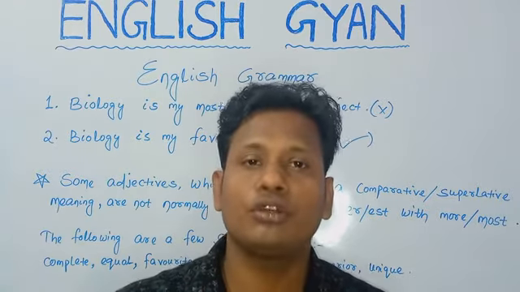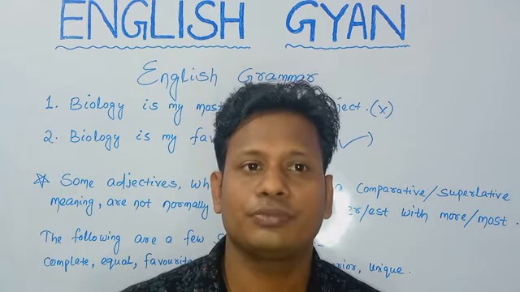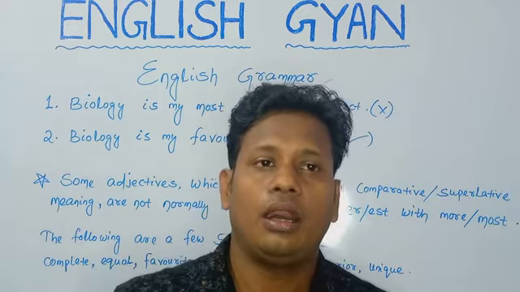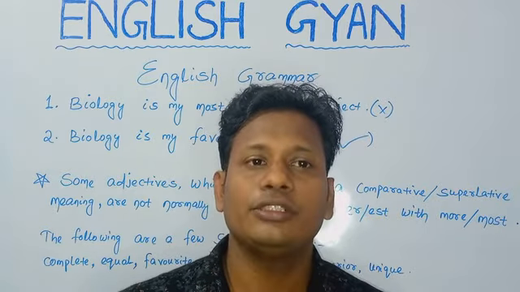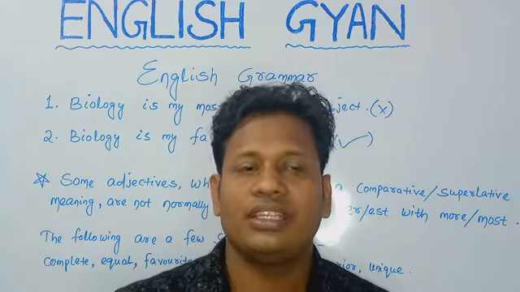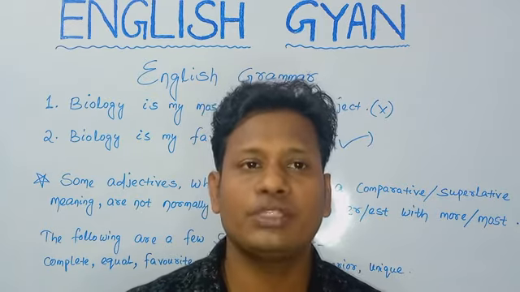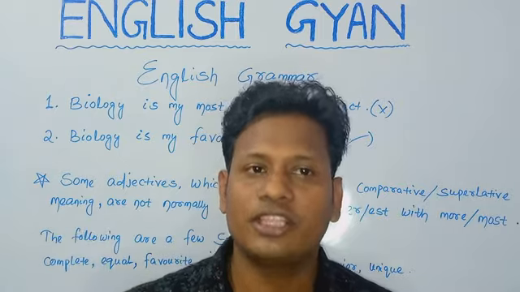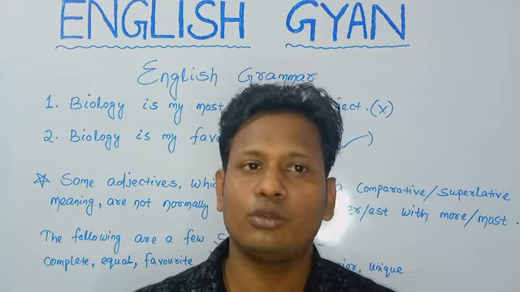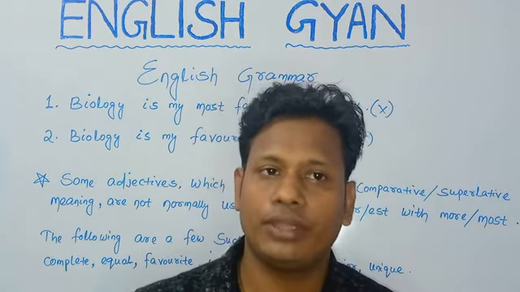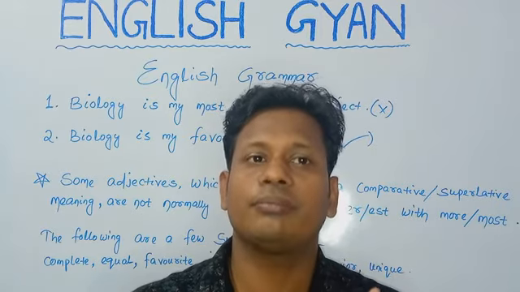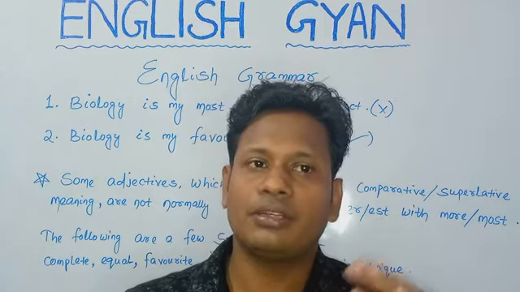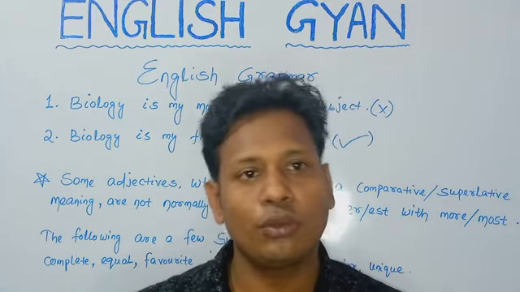We are going to focus on some adjectives which don't have a positive degree and comparative degree. It's only a superlative degree. I mean to say that whenever we are talking about an adjective, we can express an adjective in three ways. One is positive, then comparative, other is the superlative, right? Superlative is the highest form and positive is the lowest form.